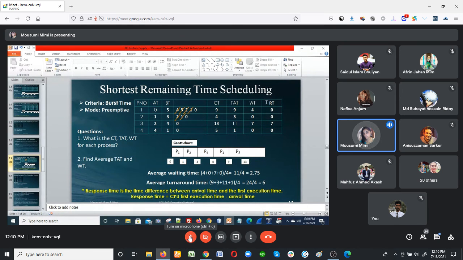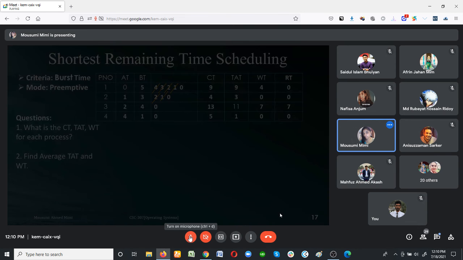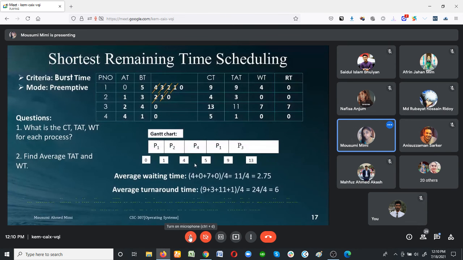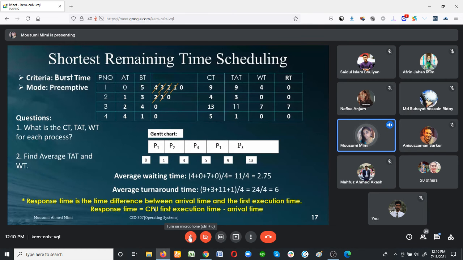Now there is another thing you need to figure out. What is the response time, RT? Response time represents CPU first execution time minus arrival time. CPU first execution time means when the processor first takes the process. So my process 1 goes in the processor at 0 second. So 0 minus arrival time 0, it is 0. Then for process 2, it first goes to the processor at 1 second and arrival time is 1. So 1 minus 1 is 0.